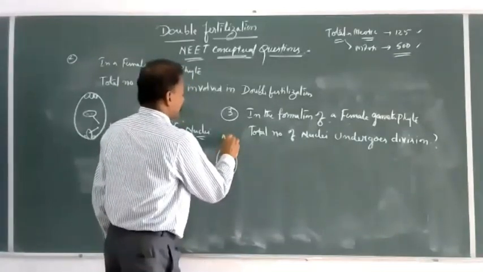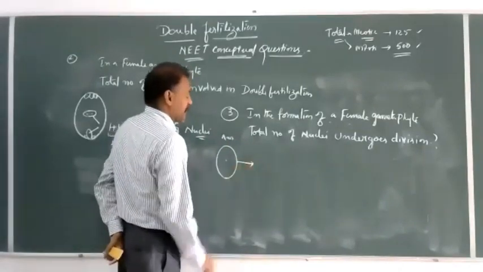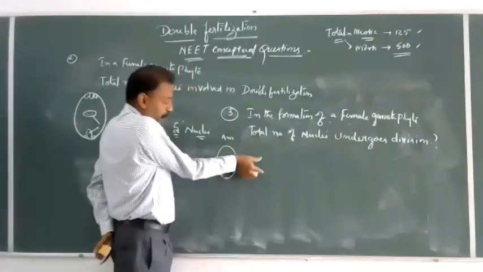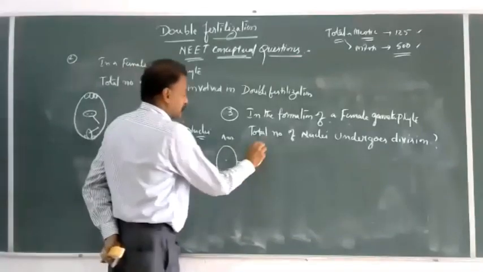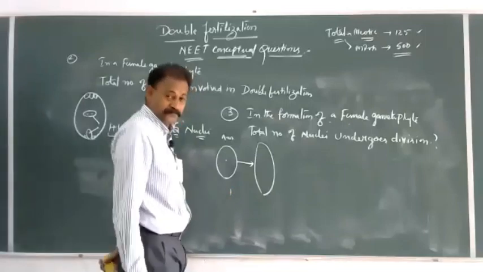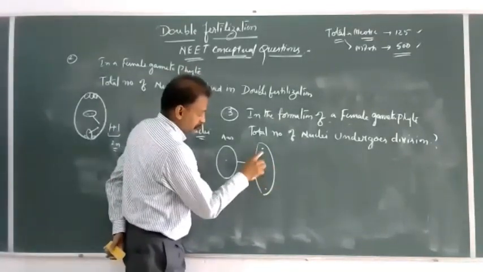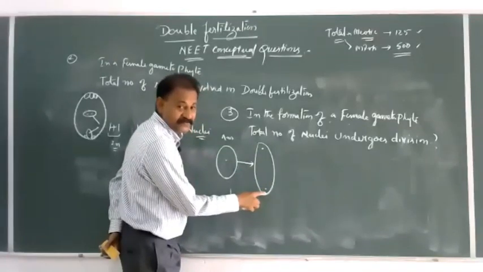Answer. Here one nucleus divides. It produces 2 nuclei which go to opposite poles. So one nucleus divides here. Here 2 nuclei divide.